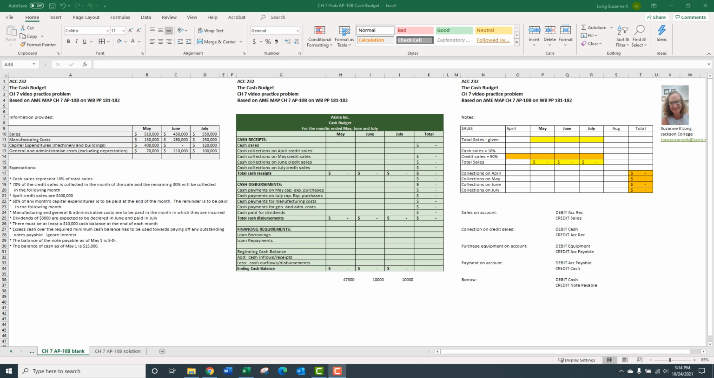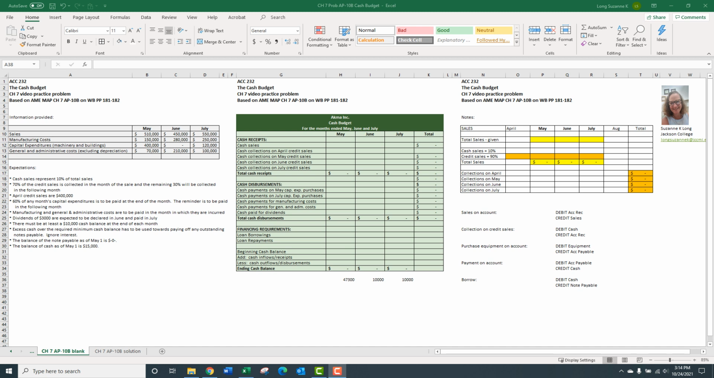Today we're going to be working on the cash budget. Now there are lots of different budgets that we could work on, including the production, manufacturing, master budget series. But for today, we're going to be working on the cash budget.